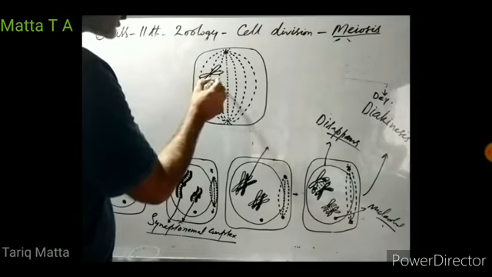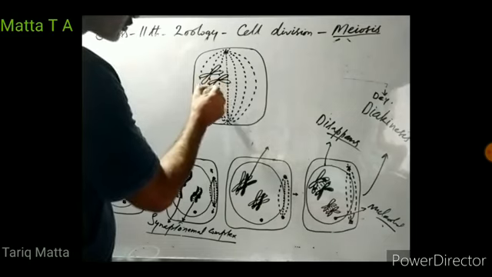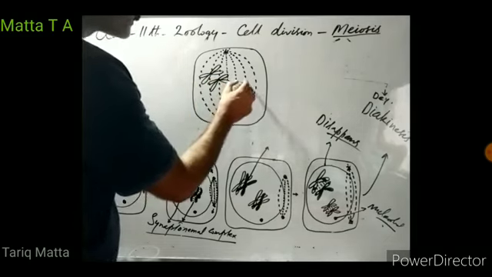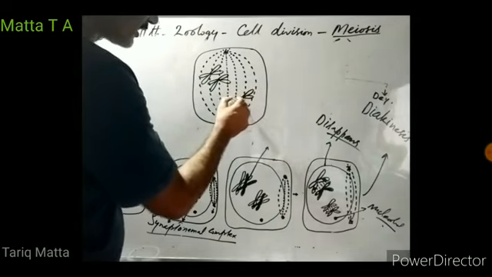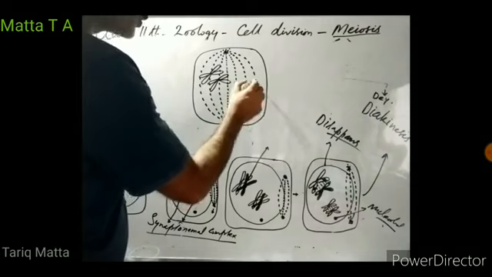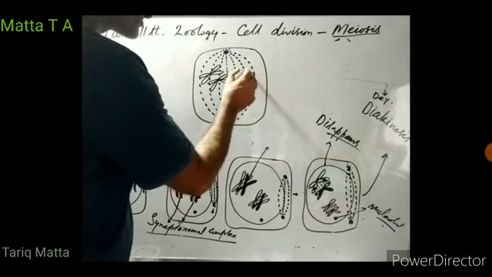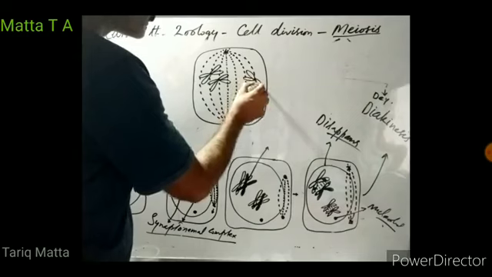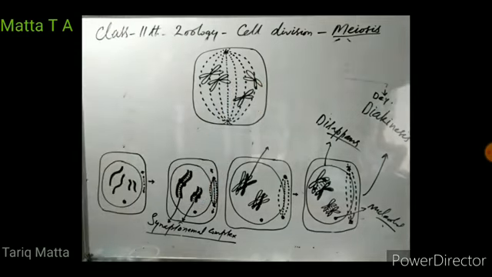Kinetochore spindle fibers start aligning these homologous chromosomes towards the equator of the cell. They are not yet at the equator of the cell, but these kinetochore spindle fibers start pulling the chromosomes towards the equator of the cell. So that is what happens in dikinesis.